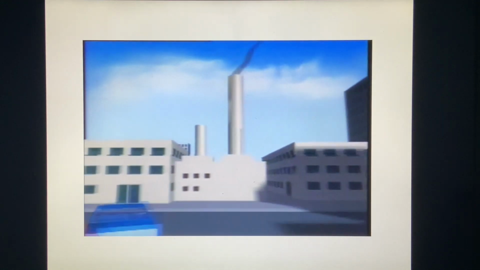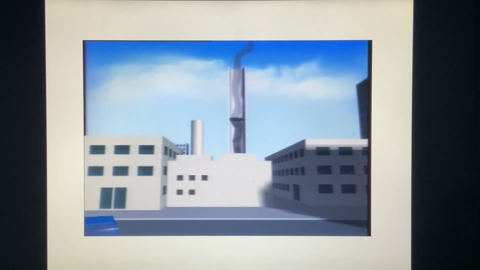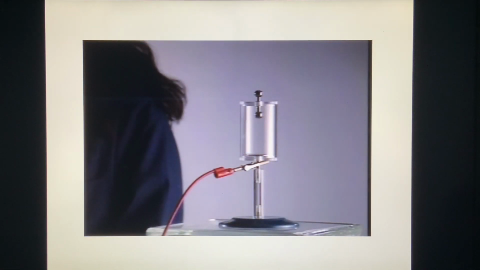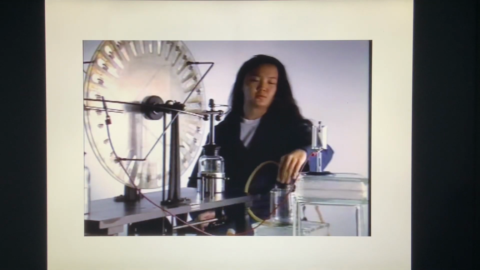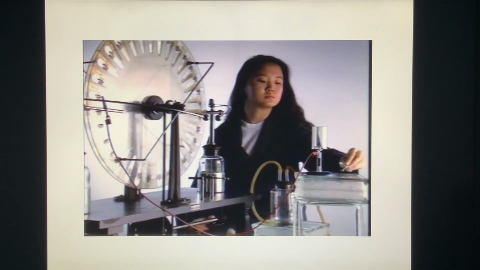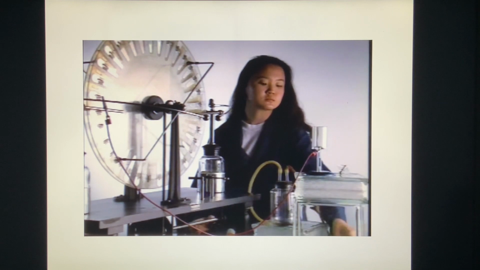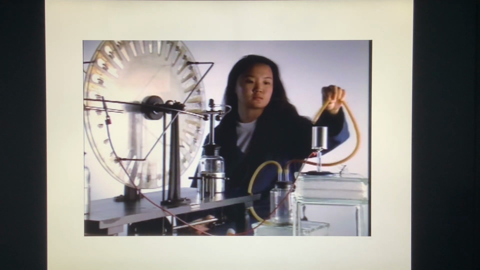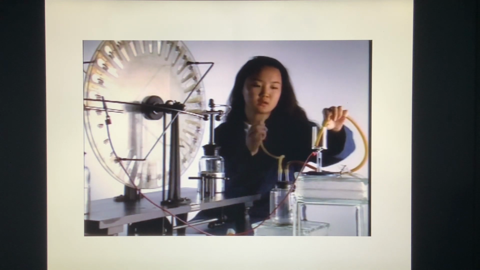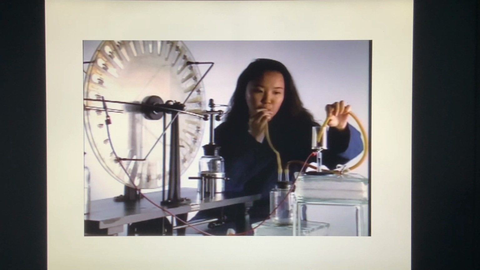Electrostatic precipitators are often used to remove pollutants from industrial smoke before it reaches the atmosphere. To demonstrate the effect, we'll use this acrylic tube with a metal conductor at each end, connected to an electrostatic generator. Smoke is put into the chamber with each of the conductors hooked up to one end of the generator.